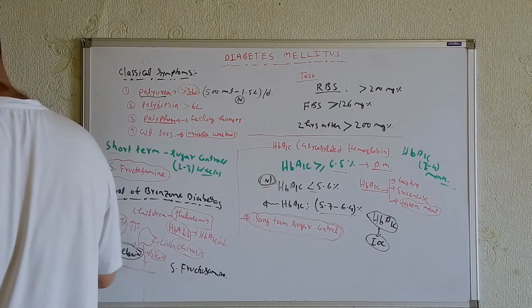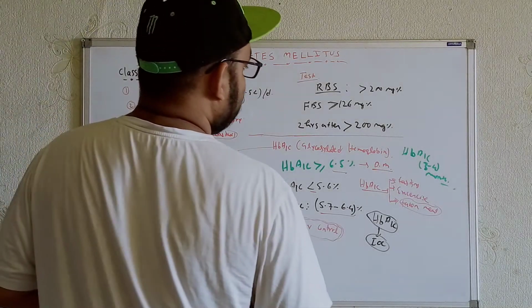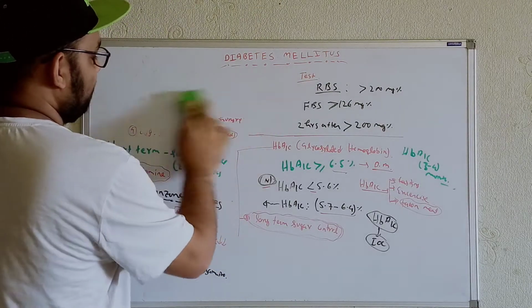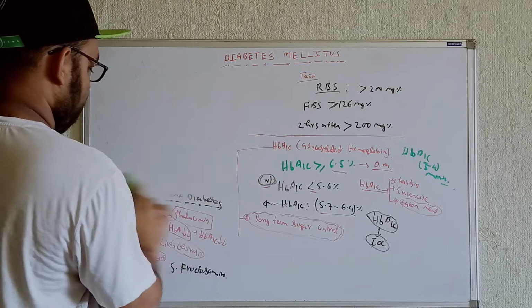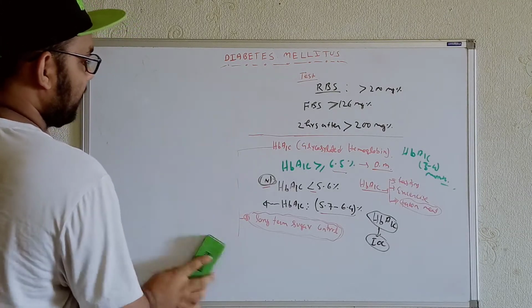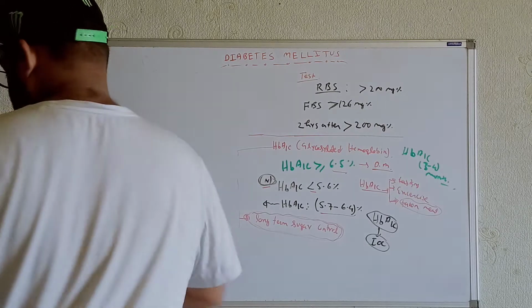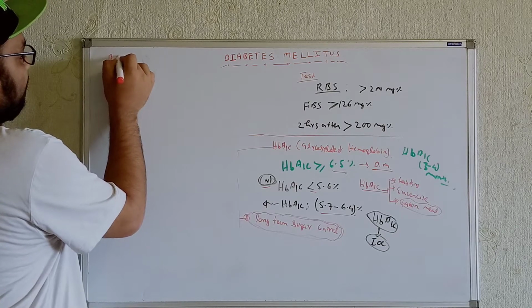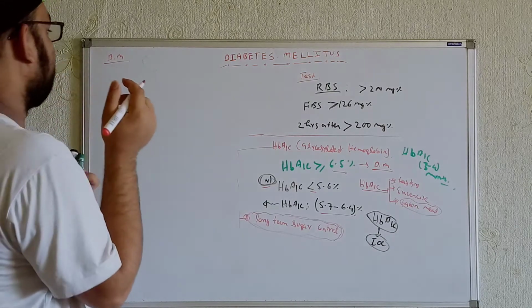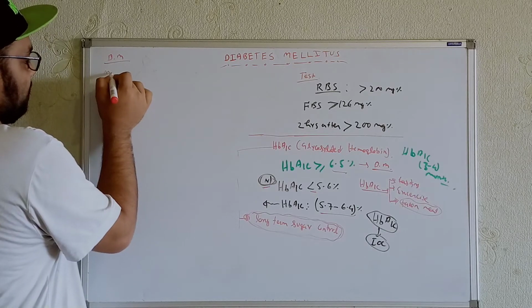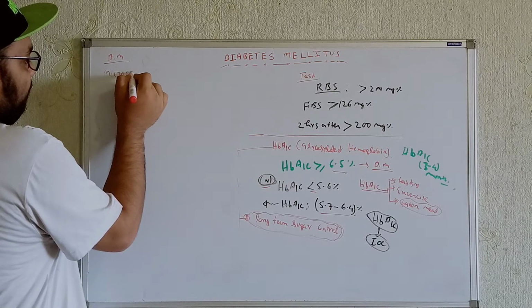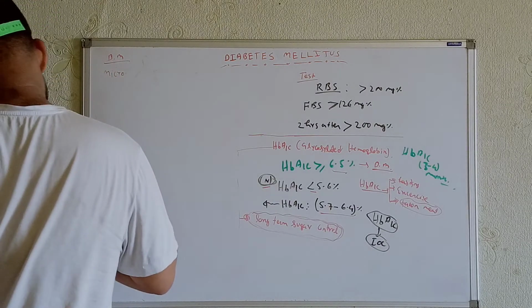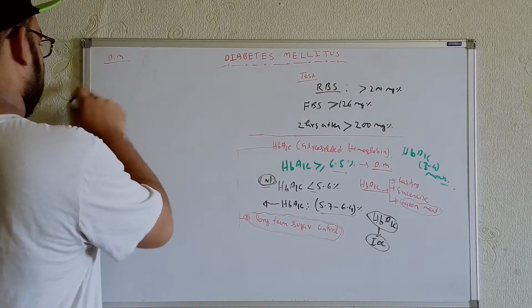Now we'll talk about the complications. Let's write down the complications. These are the classical symptoms, I have already told you. Whatever complications we get in these cases, the main complications I am writing over here in terms of diabetes. I'll explain today the complications in terms of microcirculation. Let me use the black one.